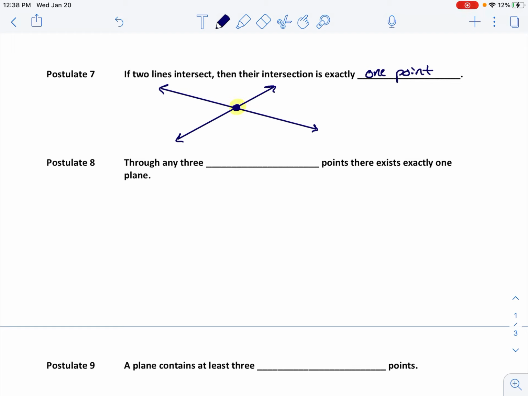Next postulate says, through any 3 non-collinear points, and let me pause for a second. Non-collinear would mean I have 3 points like this.